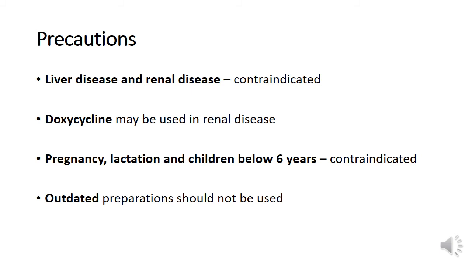In pregnancy, lactation and children below 6 years, we contraindicate the use of tetracyclines. So tetracyclines are teratogenic, and they can also damage the teeth and bones in the fetus as well as children below the age of 6 years. Outdated preparations of tetracyclines should not be used because they can cause Fanconi-like syndrome. They can cause nephrotoxicity.